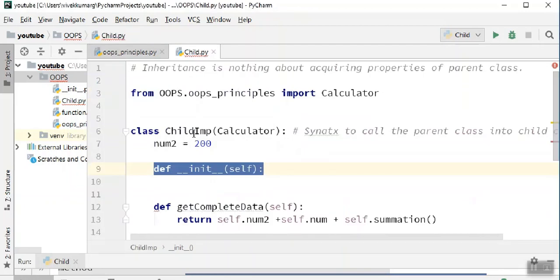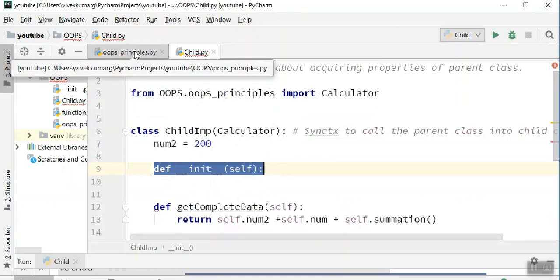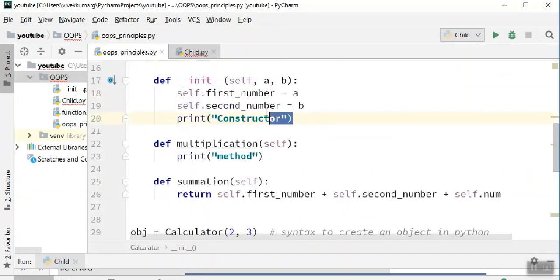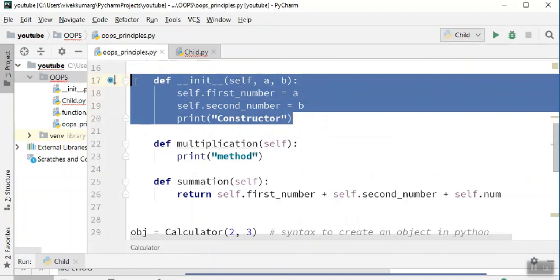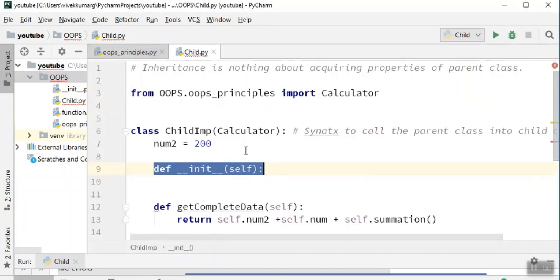So if that is the case, every time you inherit from your parent class, first check if there's any constructor declaration. Now we see there is a constructor declaration in your parent class. If it is so, for your child class, create one constructor.